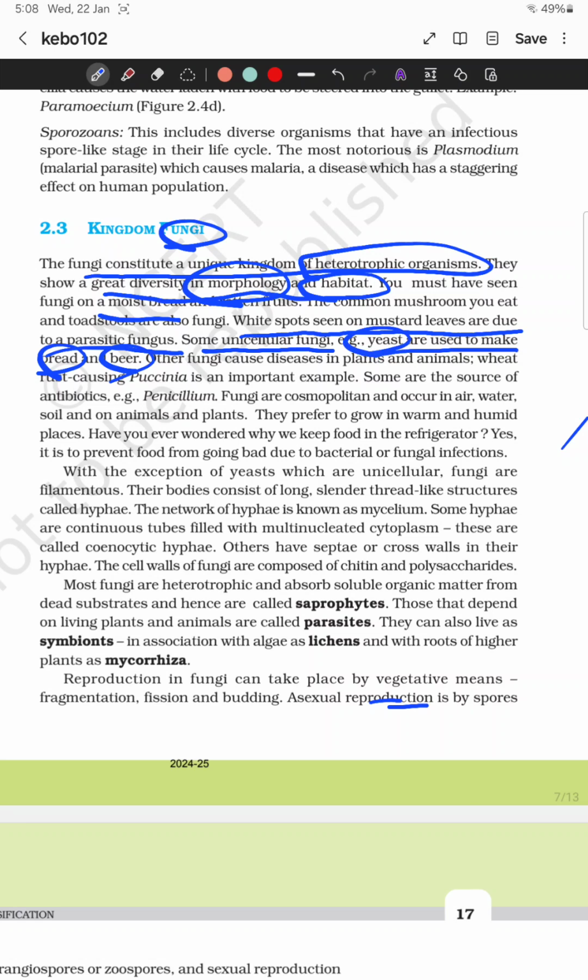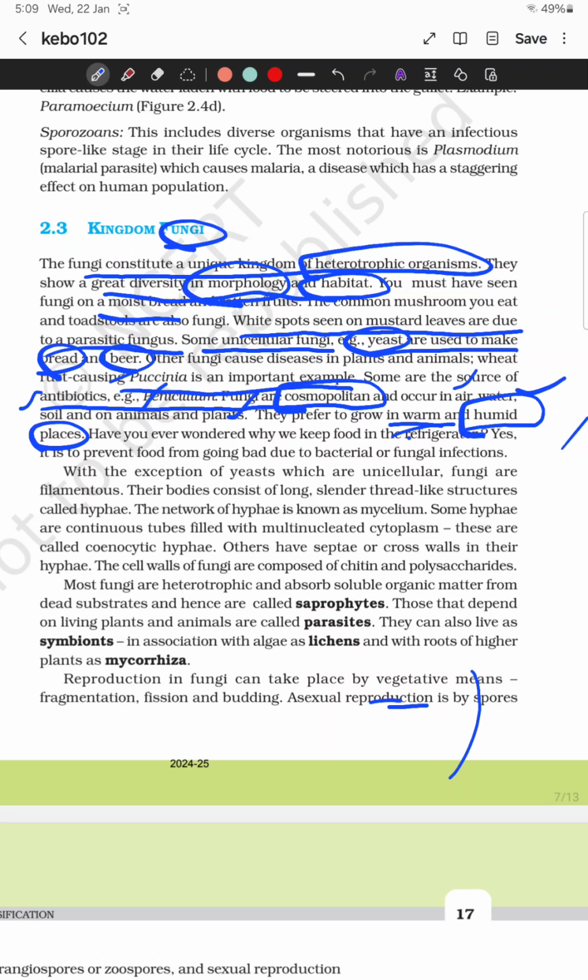Some fungi cause diseases in plants and animals. An example is wheat rust, caused by Puccinia, which is an important example. Some produce the antibiotic penicillin. Fungi are cosmopolitan, which means they can be seen anywhere: in air, water, soil, animals, and plants. They grow in warm and humid conditions, in water, and in similar places.